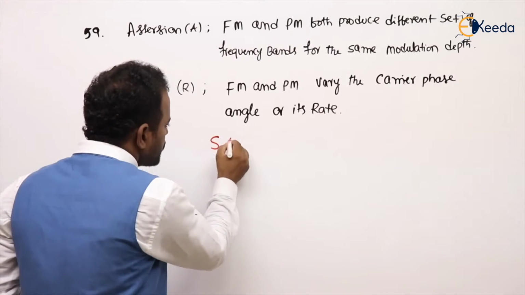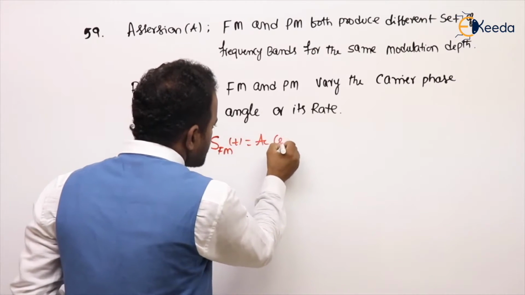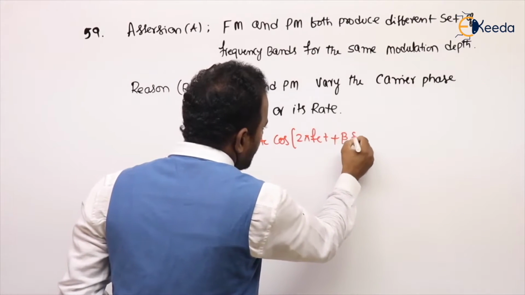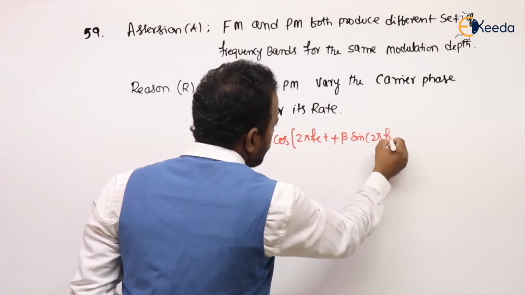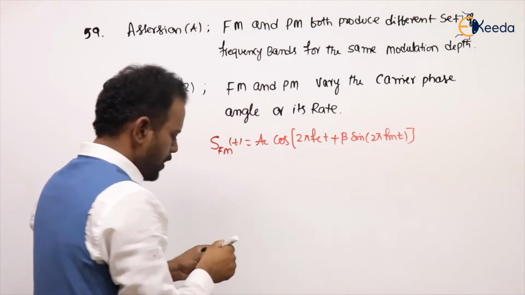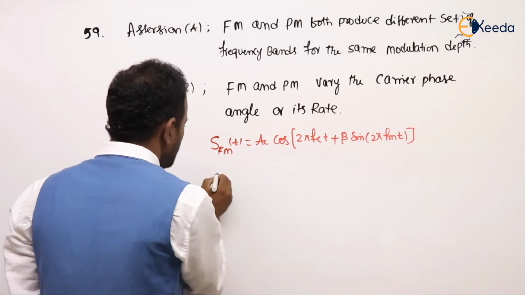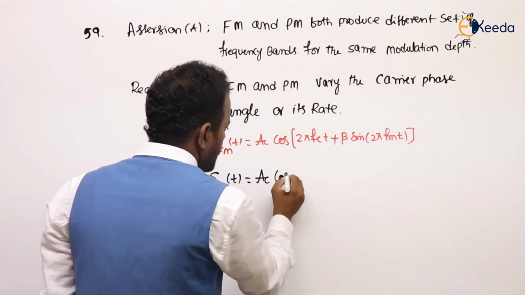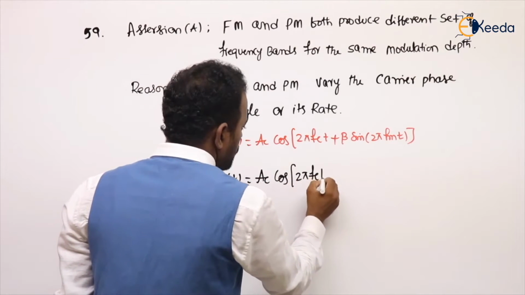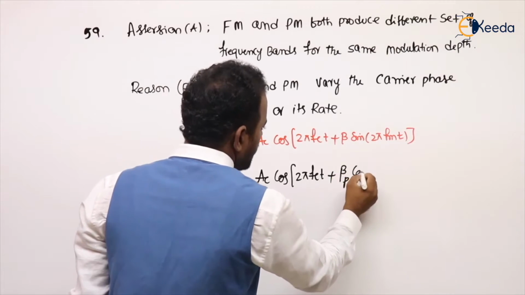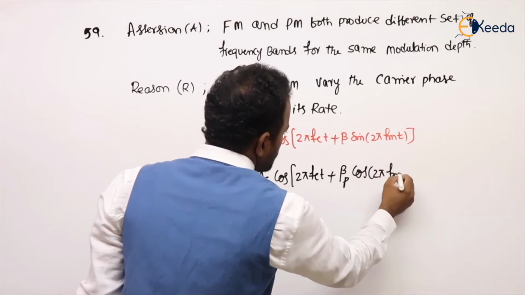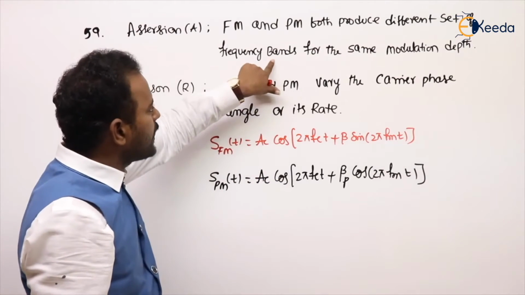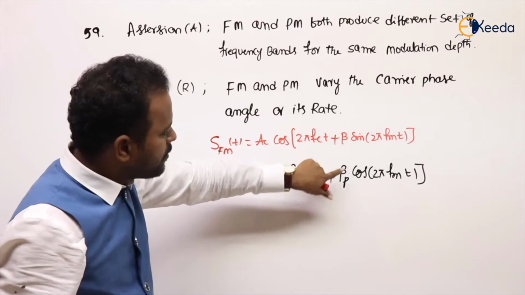The FM expression is Ac cos(2 pi fc t + beta sin 2 pi fm t). The PM expression is Ac cos(2 pi fc t + beta p cos 2 pi fm t). So there is a phase difference in the message. That's why we are getting different frequency bands even for the same modulation index.